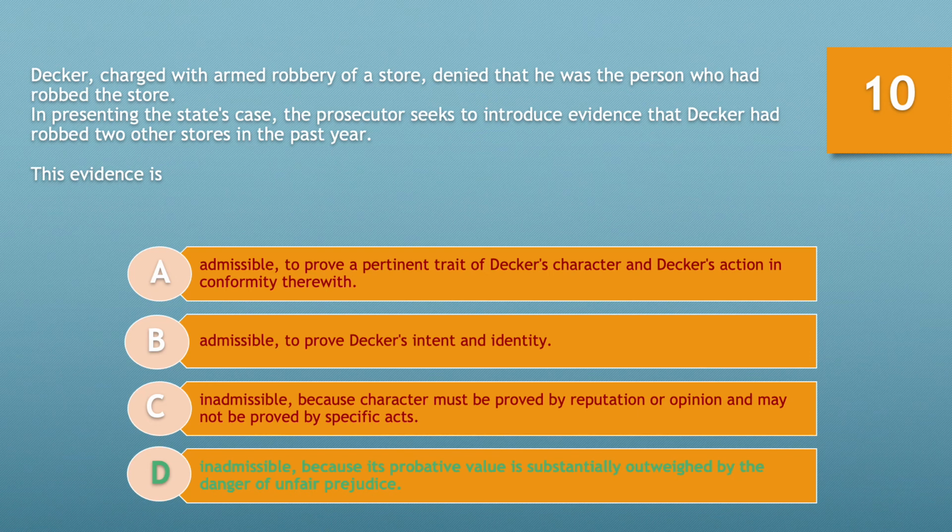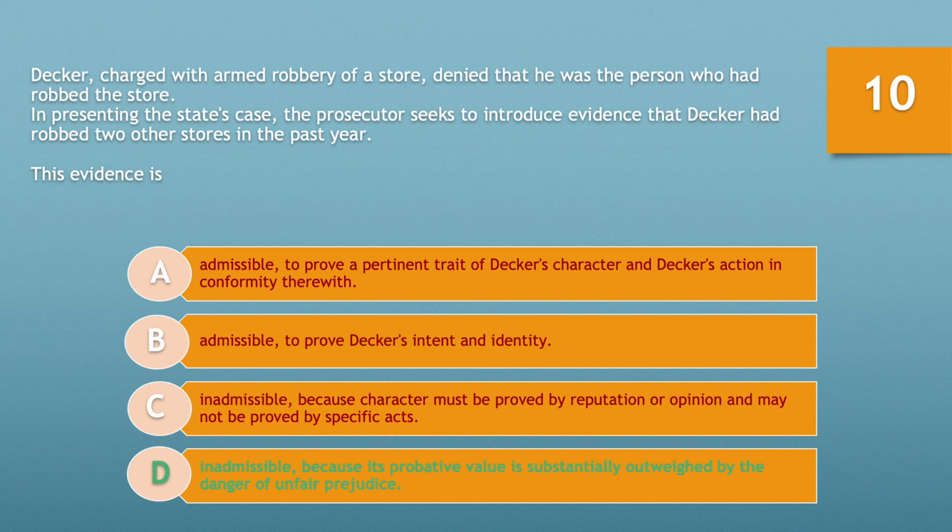Admitting this evidence would effectively allow the jury to convict Decker for his bad character rather than because he actually committed the robbery he is currently being charged for. As such, this evidence is inadmissible as a mimic evidence or mimic fact because its probative value is substantially outweighed by the danger of unfair prejudice.